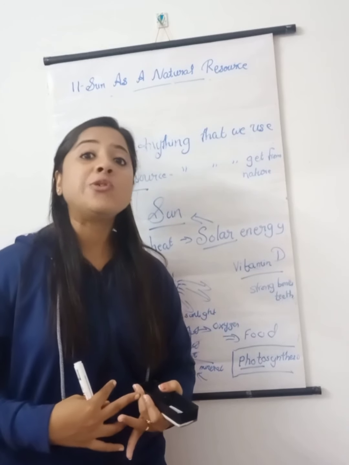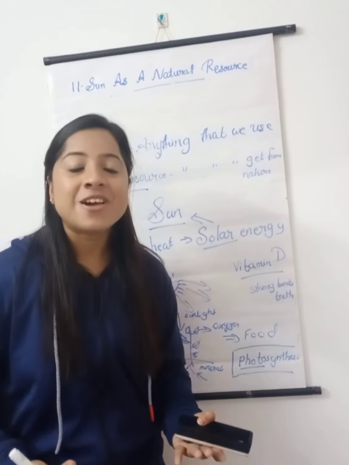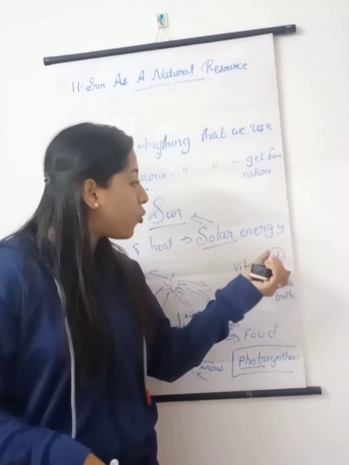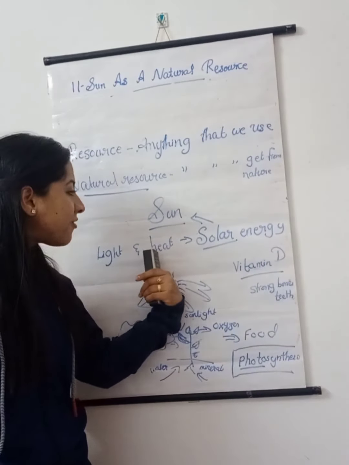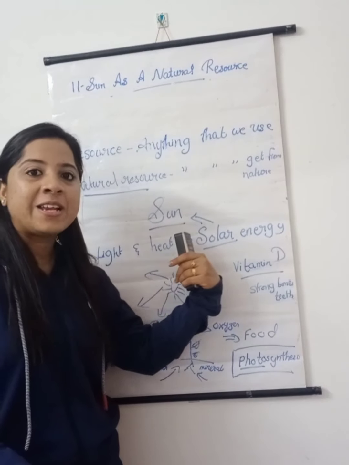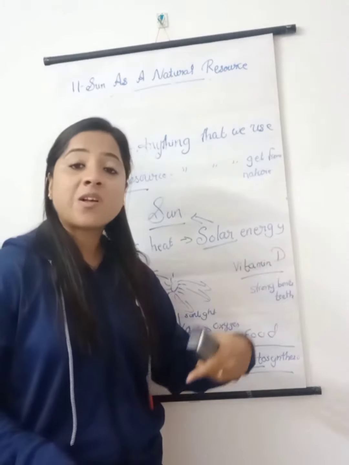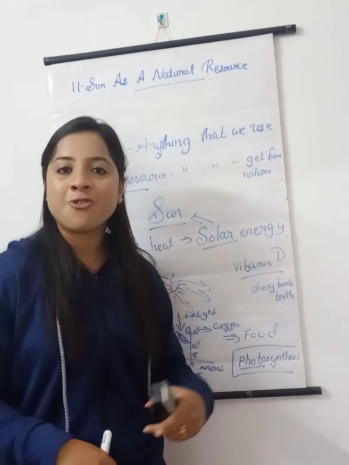Then we use solar heaters for heating. Now what do you mean by solar heater? Solar heater means it's the heater which works by using solar energy. It uses the enough heat of the sun. And solar cooker means it uses the solar energy for cooking food.